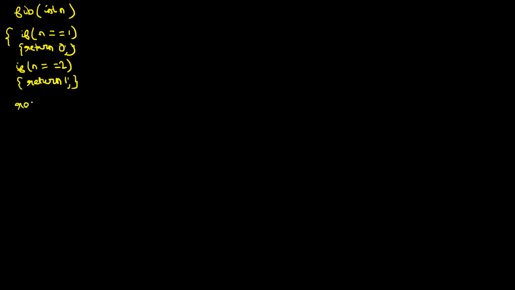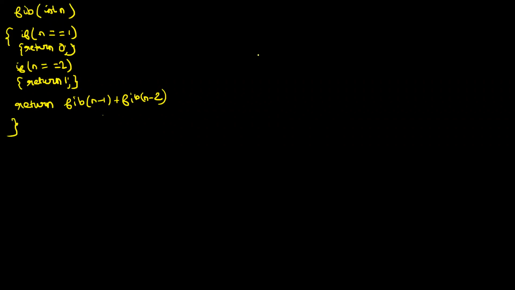Otherwise, I can simply do a return. You can store it in a variable or do that directly, that is also fine. Otherwise, you can simply do return fib of n minus 1 plus fib of n minus 2. Both the function calls will be made, their answers will be obtained, addition will be performed, and then the result will be returned to the caller, which is the nth Fibonacci term.